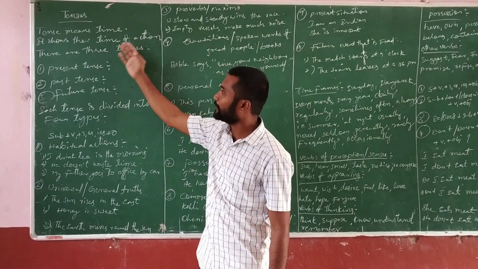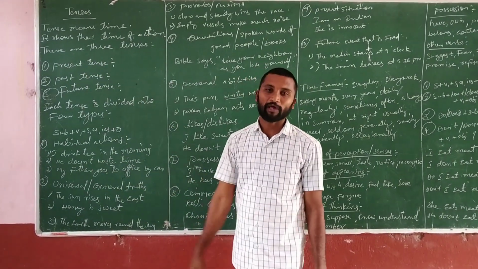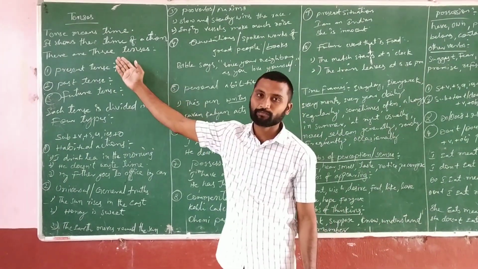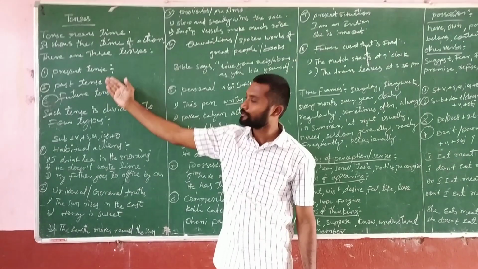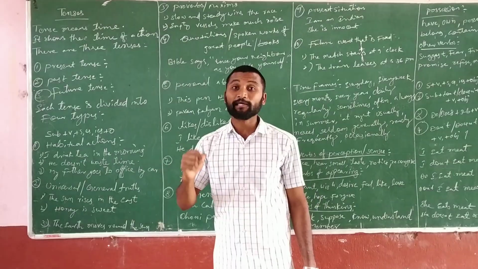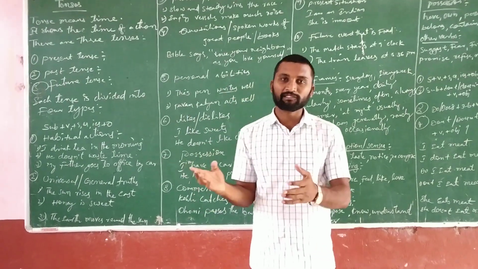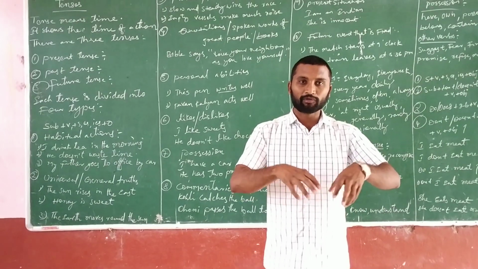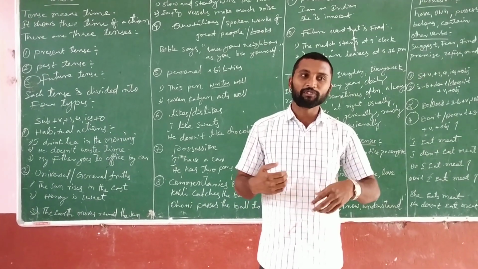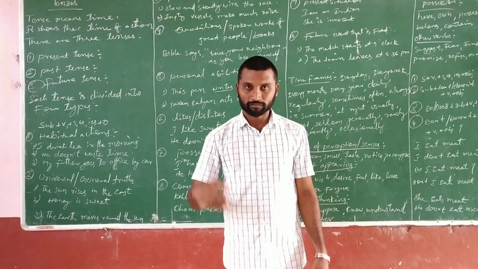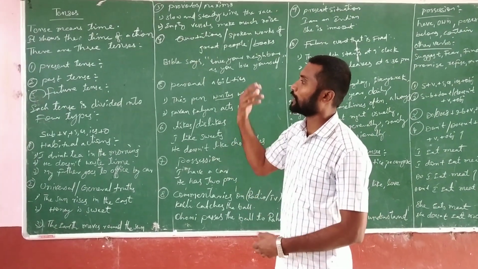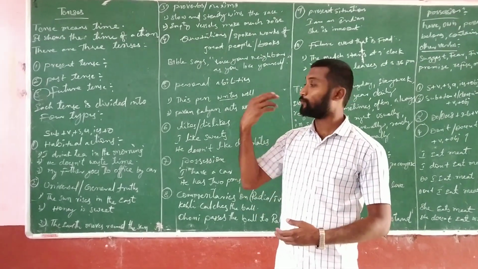Tenses means time. It shows the time of action. So there are three tenses. First one is present tense, second one past tense, third one is the future tense. Every tense is talking about the time. So if it is a present tense, it is talking about the present. Past tense, the actions which are completed. Future tense, which we are going to do in the future. In this way, every tense talks about time and shows us the time.